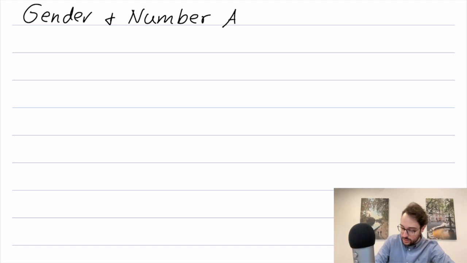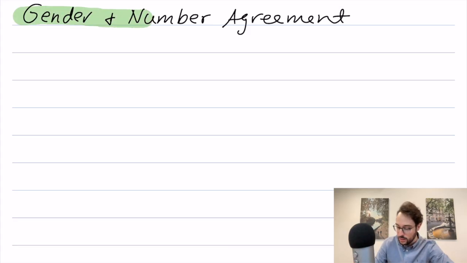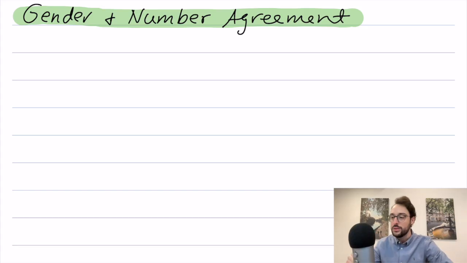All right, fantastico. So this is very important in Italian because gender and number agreement comes up everywhere. And I always tell students, if you don't understand it the first time you see it, don't worry because it will never go anywhere. Now, that's not a bad thing. It just means that you're going to have more and more opportunities to make sense of this. So let's begin with the most fundamental thing.